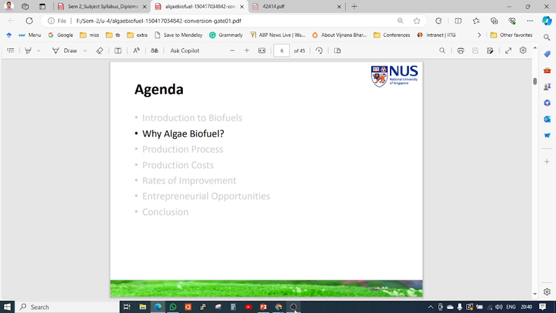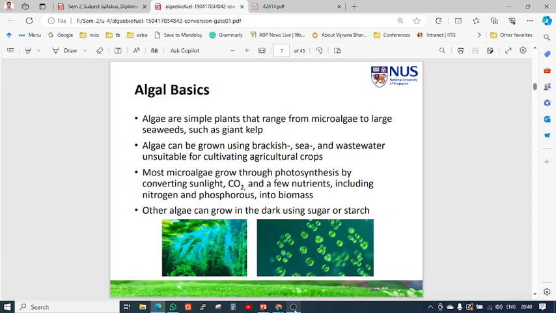Then the third generation, that is algae for biofuel, so algae is the basis of the third generation of energy production. Why are algae mostly utilized? Algae are simple plants that range from microalgae to seaweeds and giant kelp. That means there are different types and a variety of species, and they can grow in any type of water, whether sea water, lake water or pond water. We already discussed this.